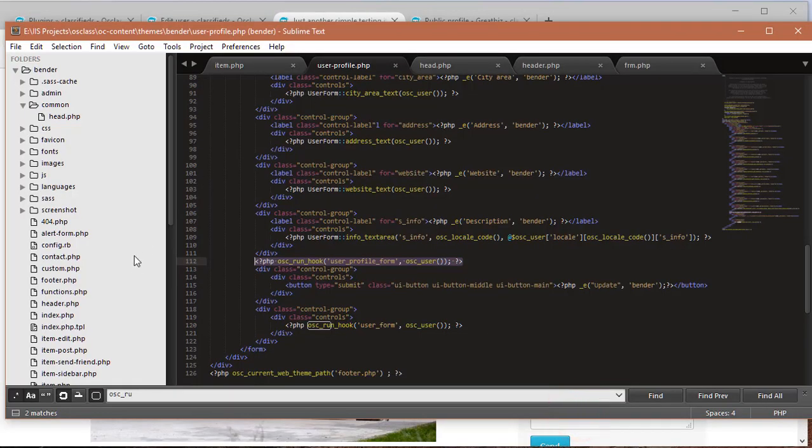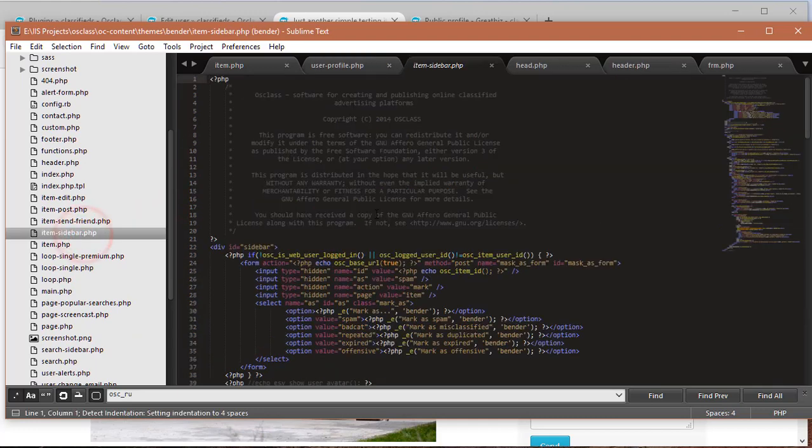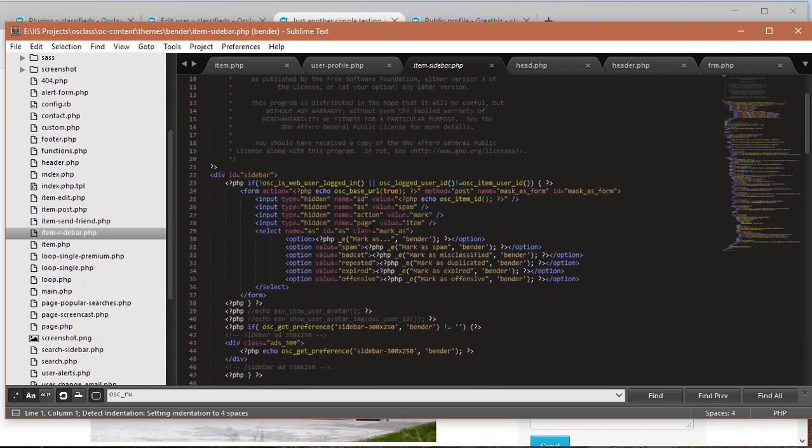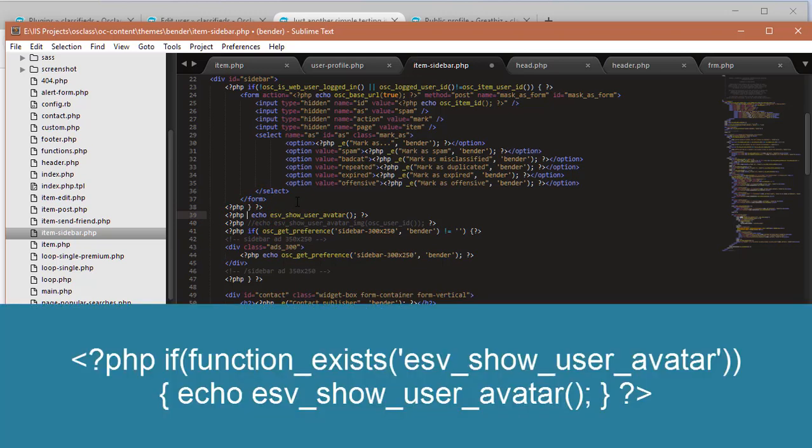So when I come here, I believe that section is located in the item sidebar. So when I go down, this is the right location. So for compatibility issues, I'm going to use this little function here that will ensure this function only runs whenever the plugin is activated.